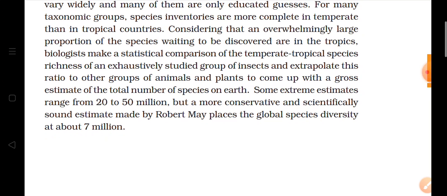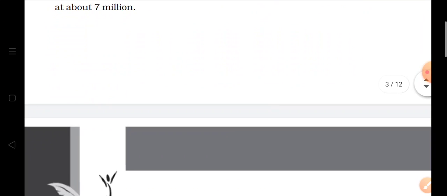So these are the various guesses which different biologists and ecologists have made, from 20 to 50 million, while Robert May has said that the diversity may reach up to 7 million.